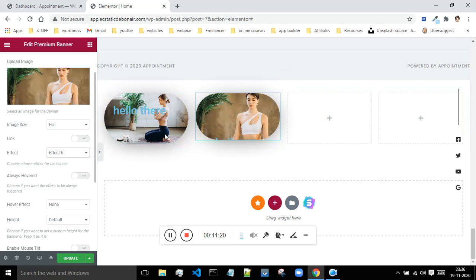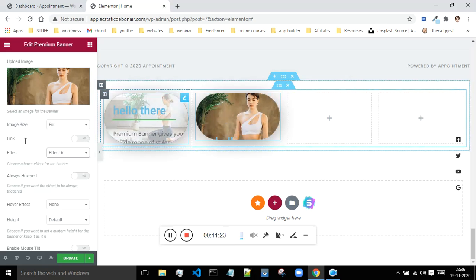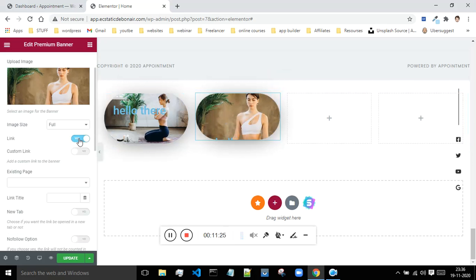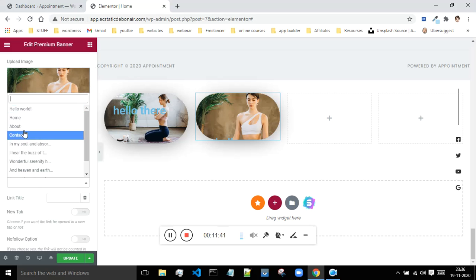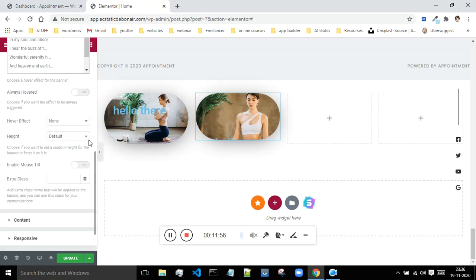If you want to provide the link associated with this element, then you can do that. Just click on yes, and if you want to give the custom link, then click on yes over here and paste that custom link over here. And if you want to link any of your images, let me see what this is. Okay, so if you want to link any of the pages, you can link those pages also. These are some of the pages which are present on my website. I can link any of my pages, but if you want to give your own link, then you can give that custom link over here.